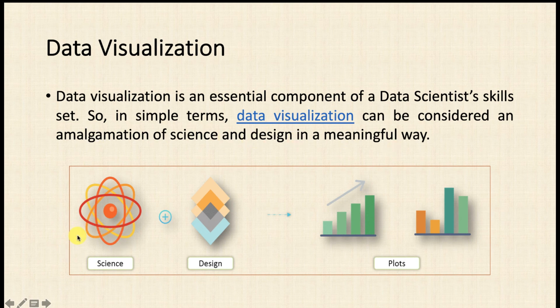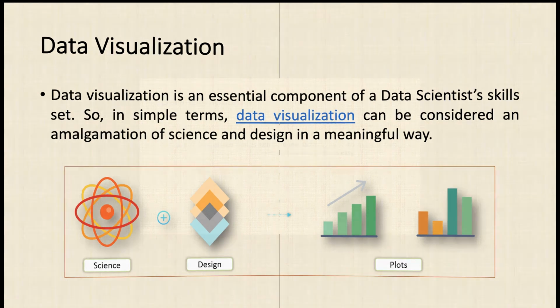Here we apply some scientific algorithms and some design, and based on that we plot different types of graphs. Either you can use matplotlib, or you can go for Plotly, or Seaborn, right? These are the different Python libraries available to draw these particular graphs, and based on that you can analyze the data.